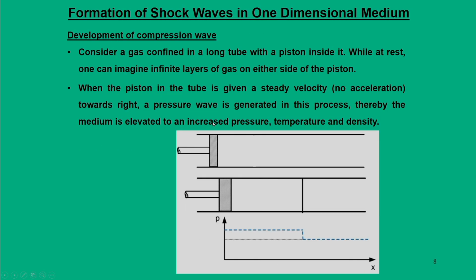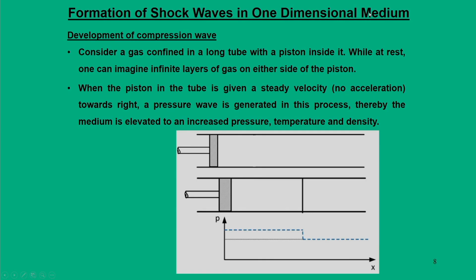Now let us see the next topic of this lecture, that is formation of shock wave in a one dimensional medium. In the previous lecture I elaborately told how a sound wave is generated in a medium. At that point of time we had a very conceptual thermodynamic system like a piston cylinder device, in which one side of the cylinder is open.